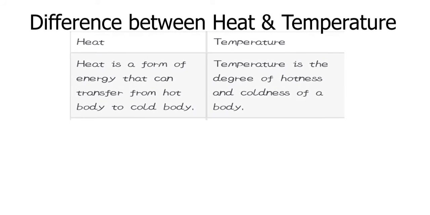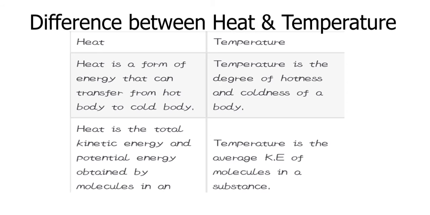The first point is, heat is a form of energy that can be transferred from a hot body to a cold body. Temperature is the degree of hotness or coldness of a body. The second point is, heat is the total kinetic energy and potential energy obtained by molecules in an object, and temperature is the average kinetic energy of molecules in a substance.